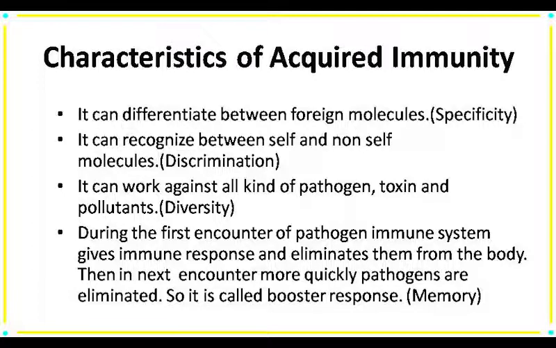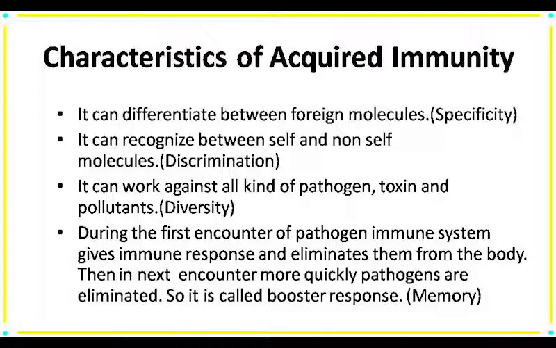It means our immunity recognizes self and non-self molecules, that it has the ability to recognize the body's own cells and those that are foreign invaders to the body. Next one is diversity. It also works against all kinds of antigens, pathogens, foreign materials and their toxin products.